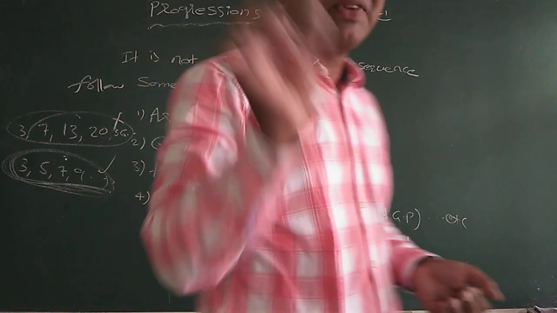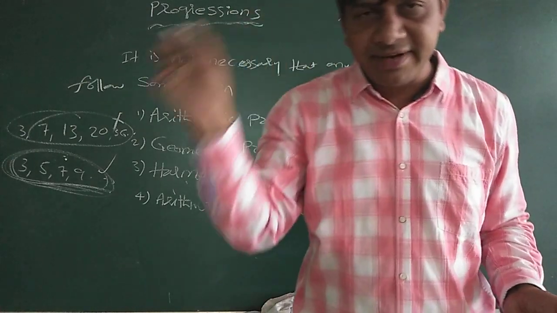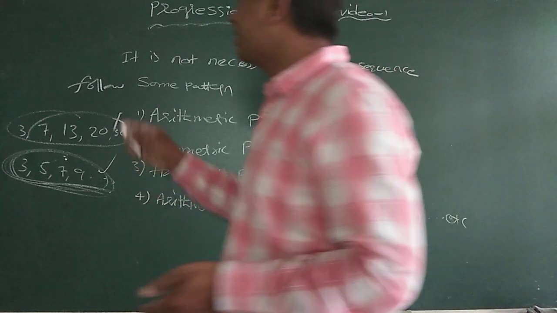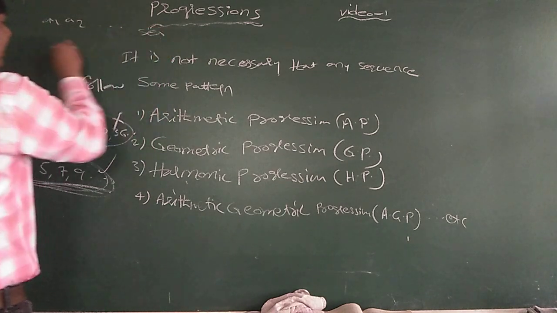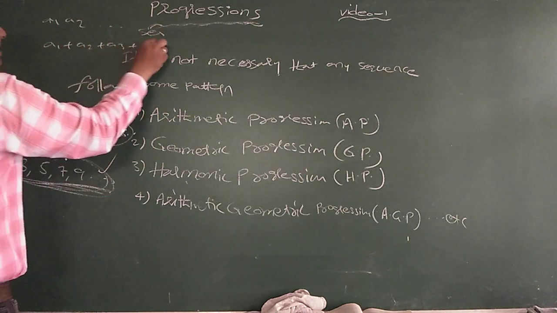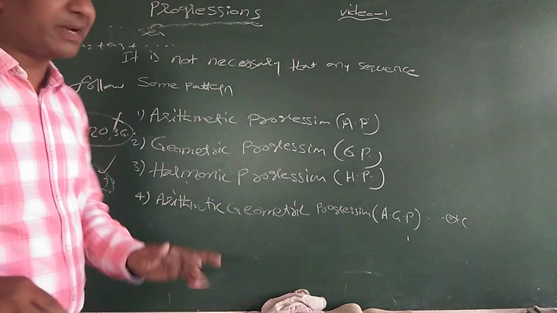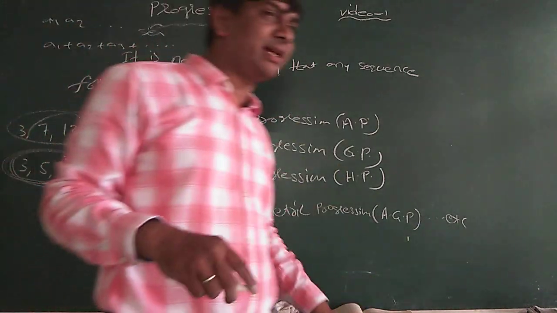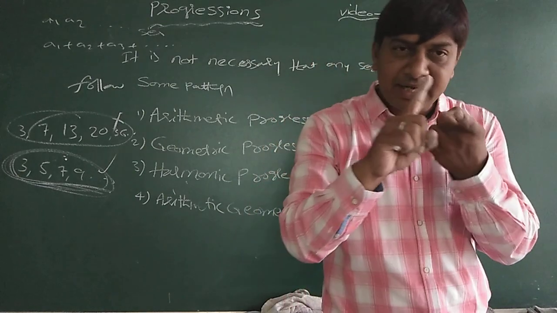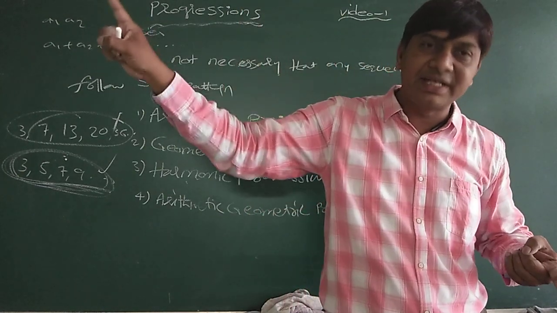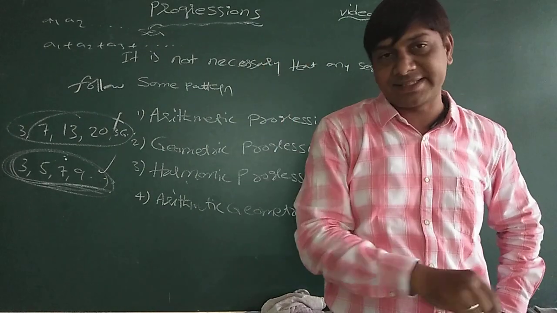After that, if a1, a2, a3 and so on, an and so on is a sequence, then the expression a1 plus a2 plus a3 plus and so on, an plus and so on is a series. Is it clear? Understood?